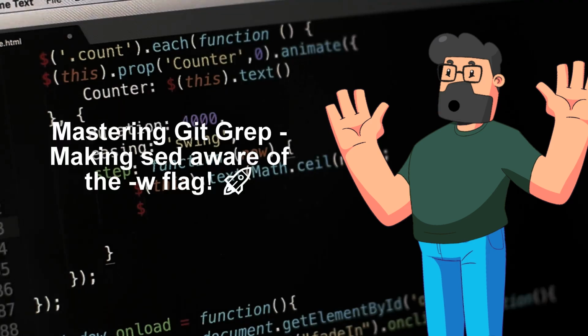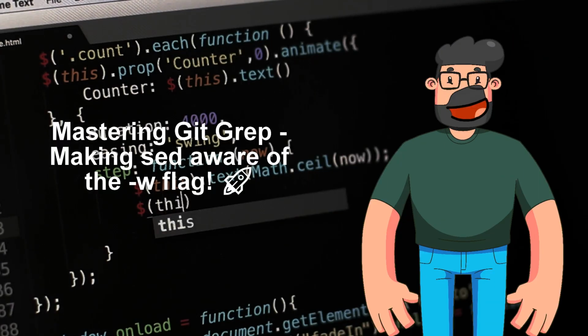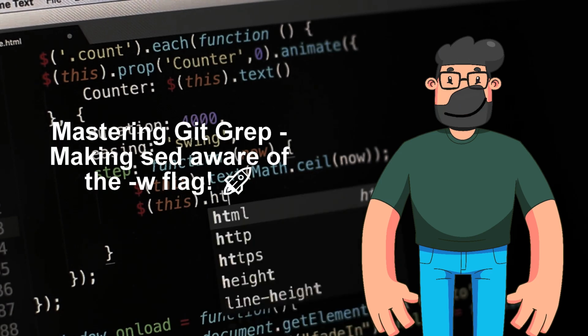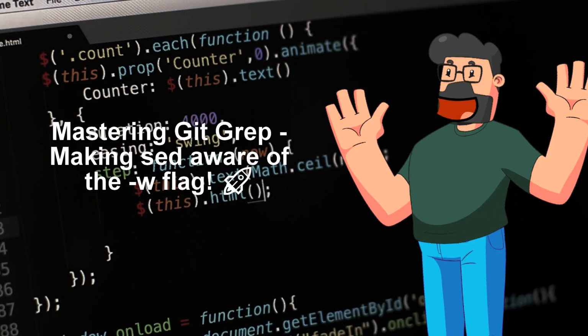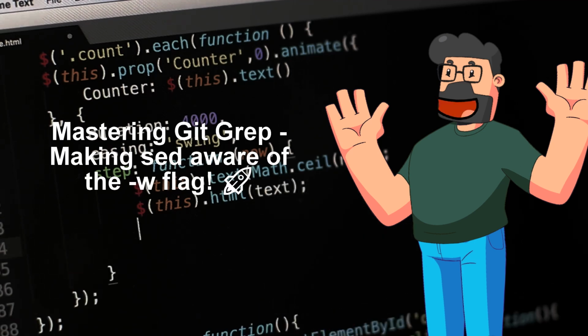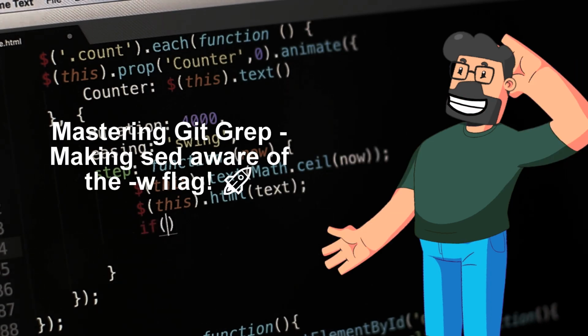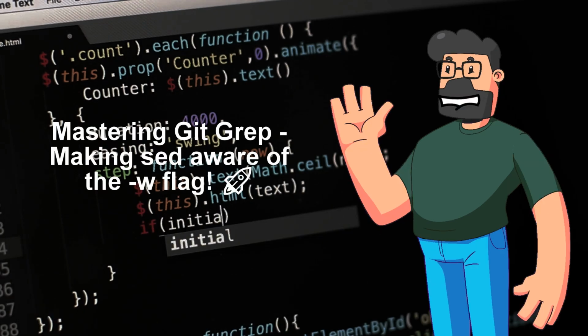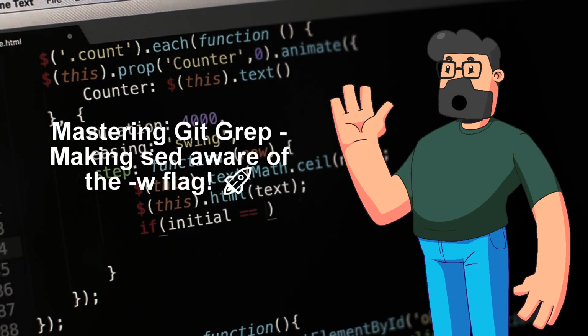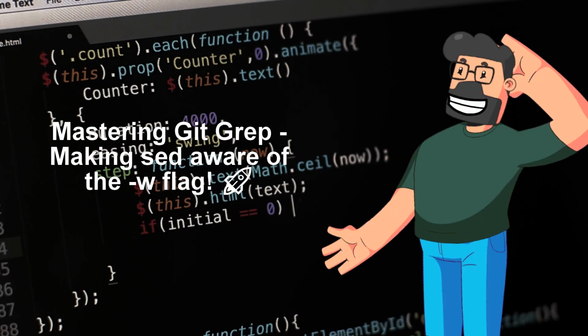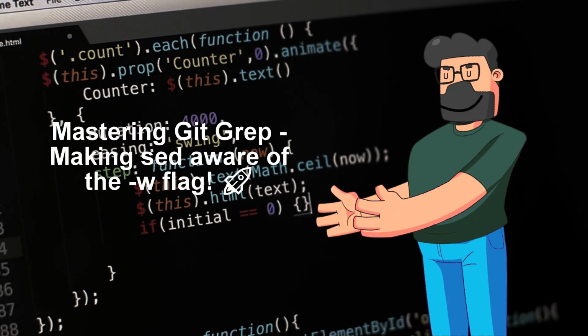Welcome to the video. Today, we'll tackle a common problem encountered when using a custom script for Git operations. The issue arises when trying to match whole words using the script's Git_Grep_sed function. Despite using the W flag in the sed part of the script, it fails to constrain the replacement to whole words. Frustrating, right?